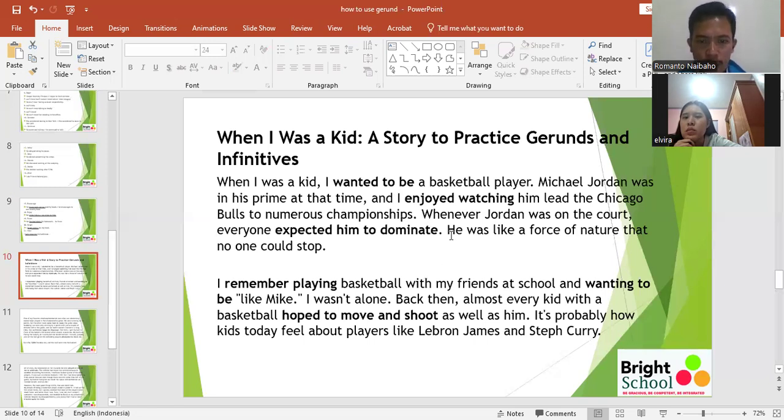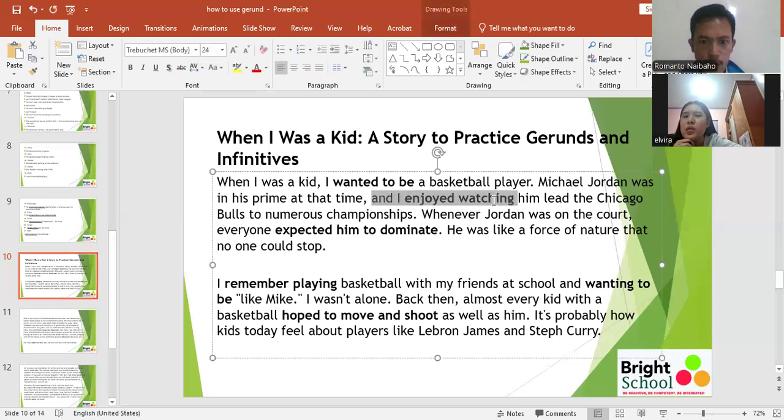Okay, which one is the gerund formation in this sentence? Enjoy watching. Yeah, I enjoy watching. And here, is this gerund or infinitive? Infinitive. Okay. I wanted to be a basketball player. This is infinitive. I enjoyed watching him is gerund. Why do we have to use watching? Because these two words are verbs.